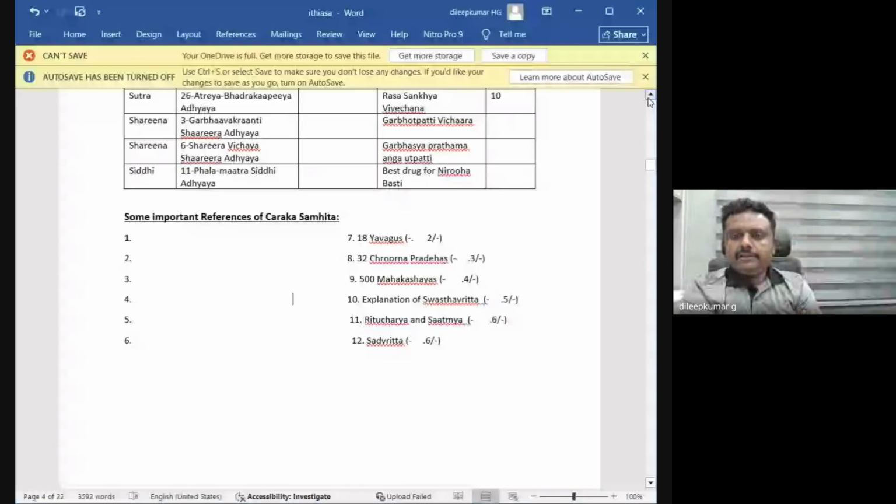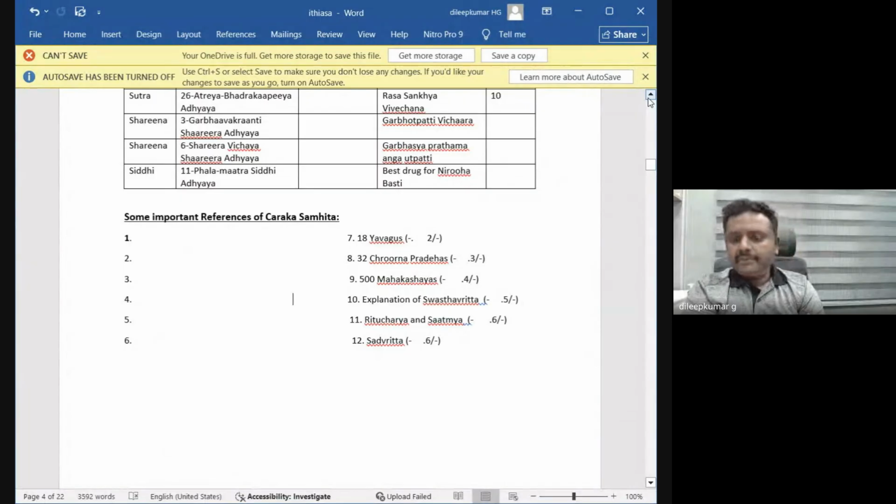Whatever is there is elsewhere, whatever is not there is nowhere. So very clearly the shloka meaning was given. Yadi asti tadanyatra yanne asti na tat kvachit. And the meaning is, whatever is here is elsewhere, whatever is not here is nowhere. It's a very, very bold statement as given by Acharya Charaka.